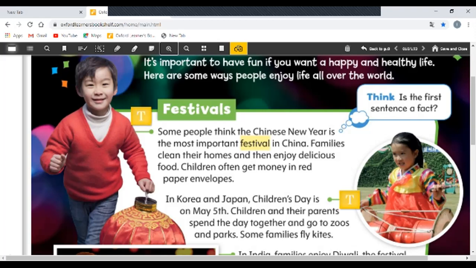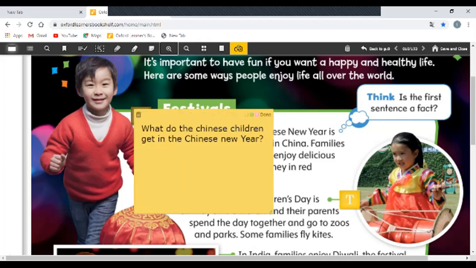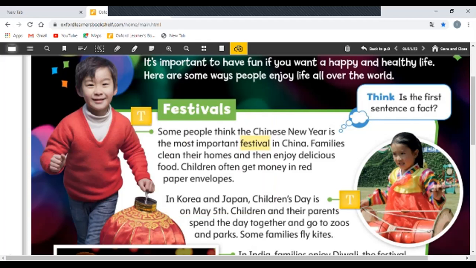Families clean their homes. You know, what do the families do? They clean their homes and then enjoy delicious food. They eat delicious food, tasty food. Children often get money in red paper envelopes. So there are red envelopes, and the parents put the money in the envelopes. Here I have written a question to you. What do the Chinese children get in the Chinese New Year? The answer, excellent. They get money in red paper envelopes.